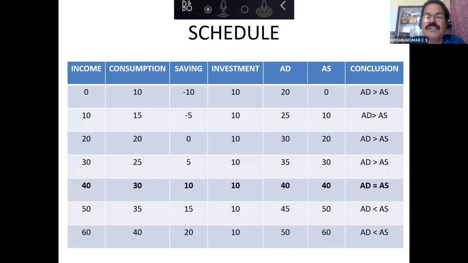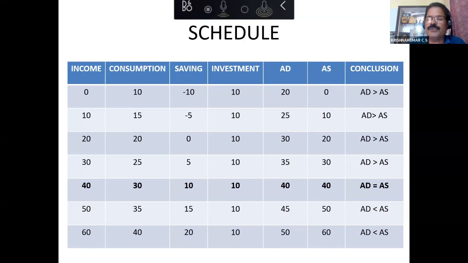The conclusion you are writing, you know, in the first case, aggregate demand is greater than aggregate supply. So the economy is not at equilibrium because AD and AS are not equal. Then income becomes 10, consumption is 15, saving is minus 5. We know the difference is minus 5 actually. Then investment is 10. So AD is C plus I, that is 25. AS is C plus S, that is 15 plus minus 5, it is 10. Still AD is greater than AS. But when you come to this 40, income level 40, we find that aggregate demand and aggregate supply are equal. The economy is at the equilibrium.